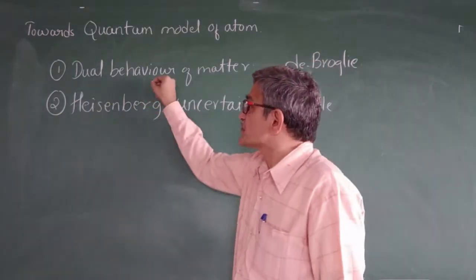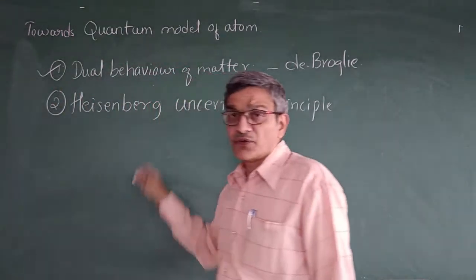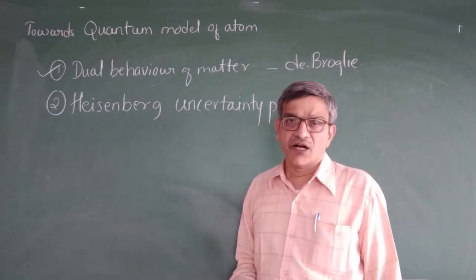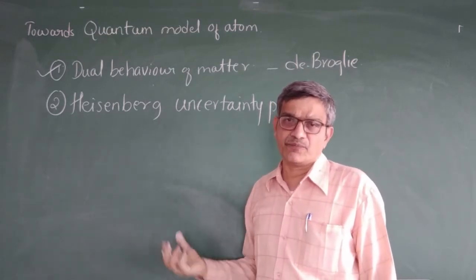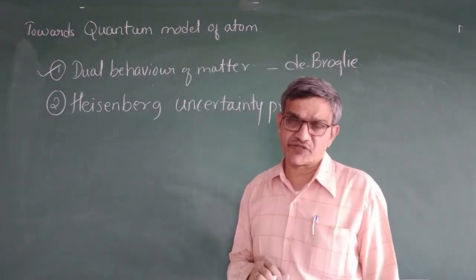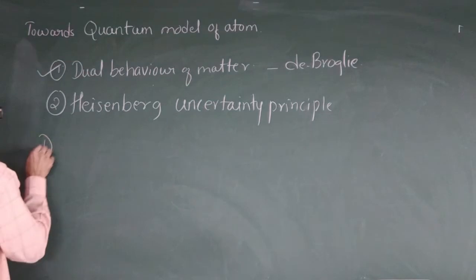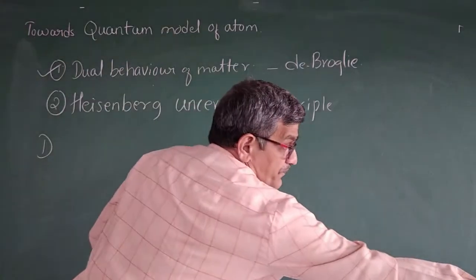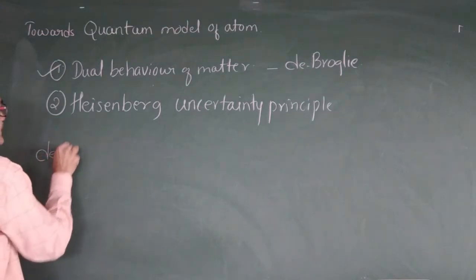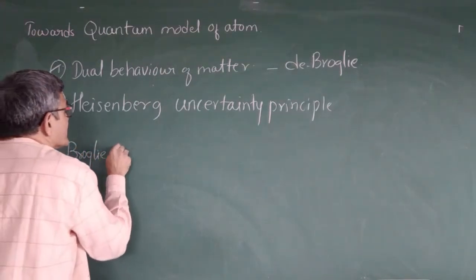Let us take the first one, the dual behavior of matter. De Broglie has given the relation between the wavelength and the momentum. That is also known as the de Broglie equation.